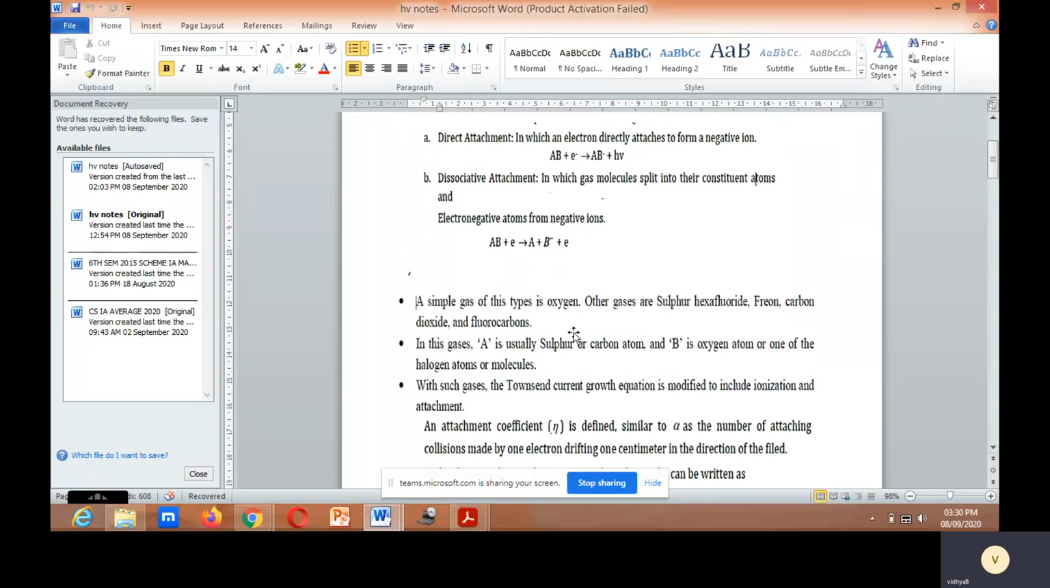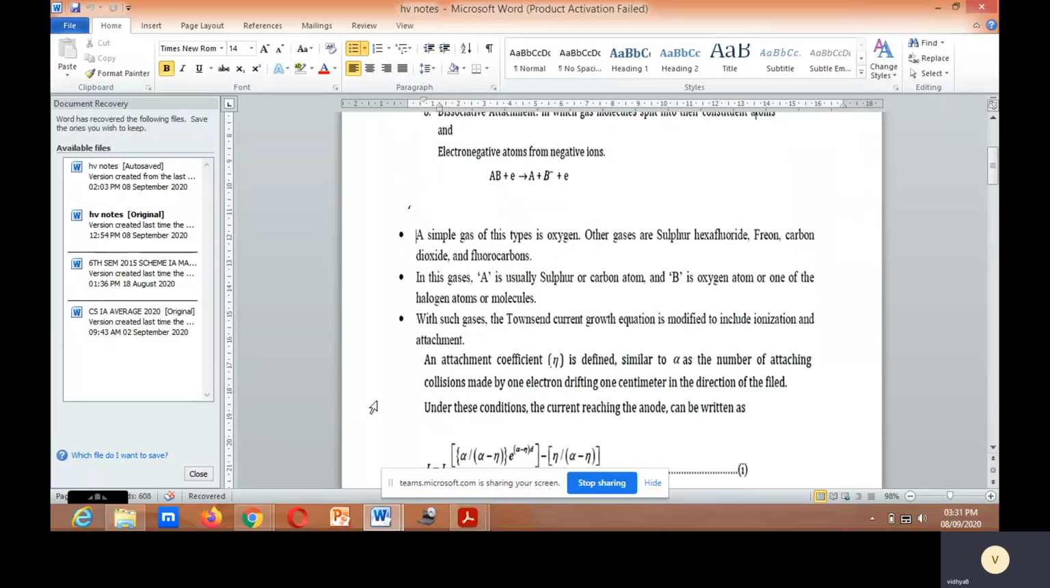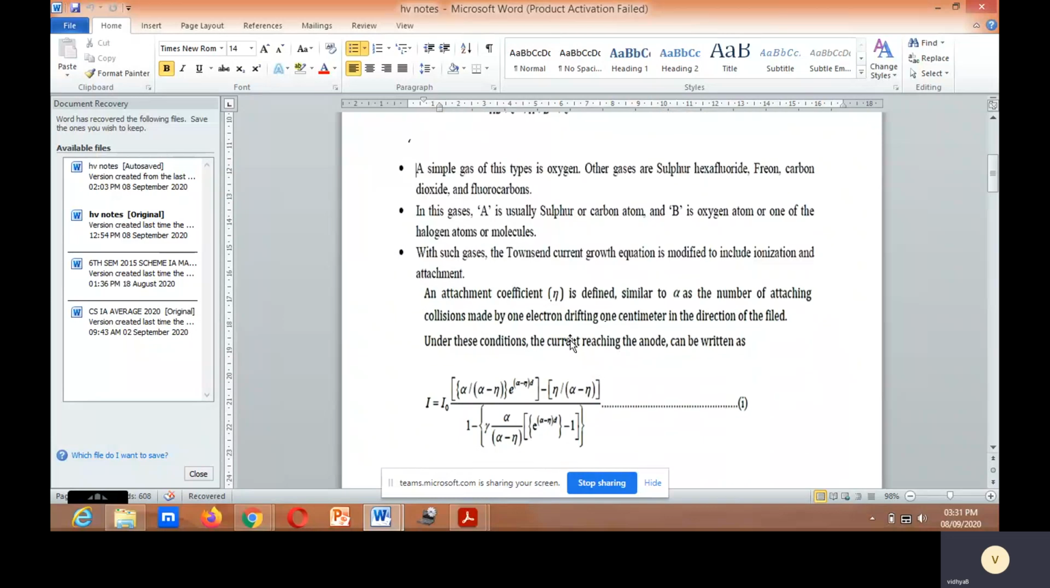For such gases, Townsend's current growth equation is modified. We include ionization and attachment. The attachment coefficient, eta, is similar to alpha, and is defined as the number of attaching collisions made by one electron drifting 1 centimeter in the direction of the field. Under these conditions, the current reaching the anode can be written as this equation.